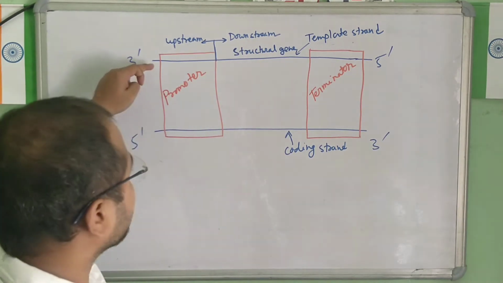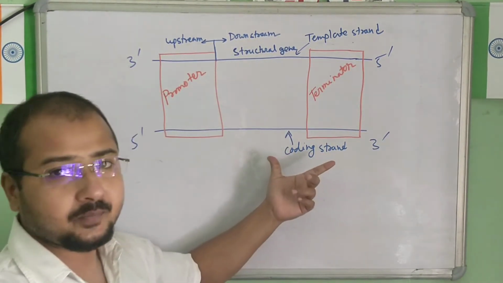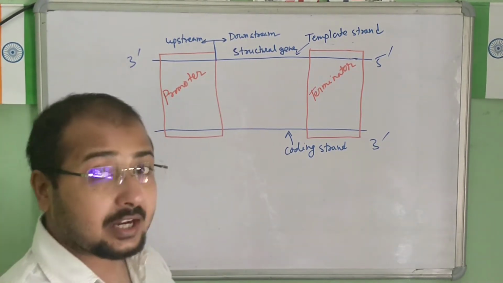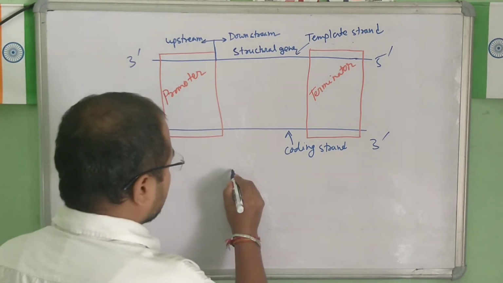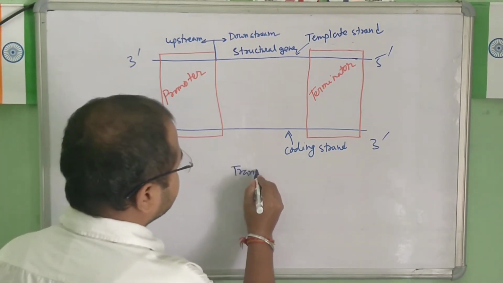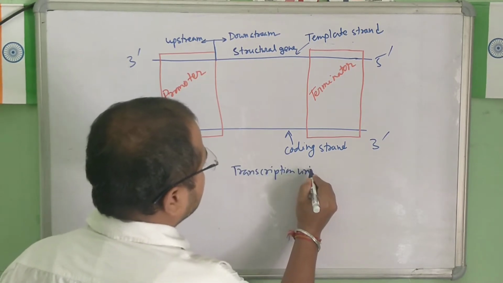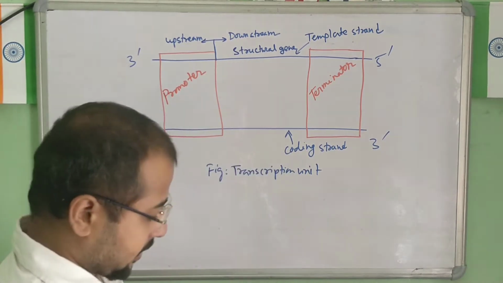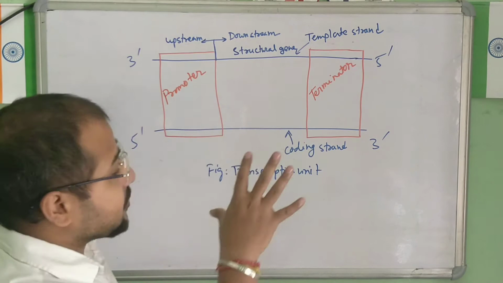Two strands are there. One you can see is 3' to 5', and the other is the 5' to 3' strand of the DNA. This is a figure of the transcription unit, so let me write it here: transcription unit. Okay, this diagram.